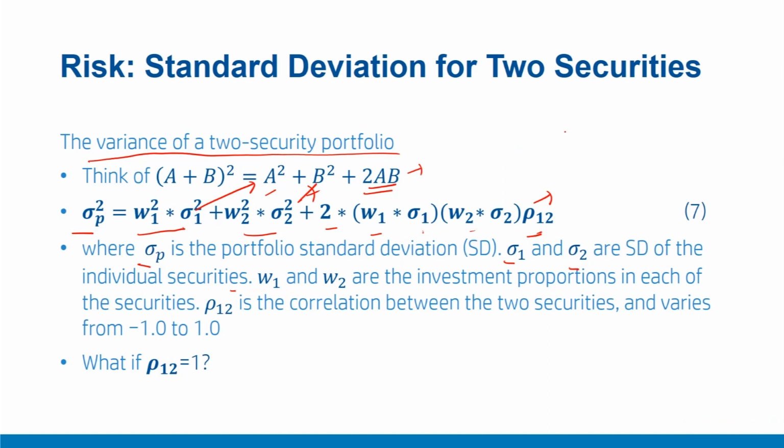If the portfolio carries only two securities, then W1 plus W2 should be equal to 1. Importantly, rho 1 2 is the correlation between these two securities, and it varies from -1 to +1. Now we'll try to understand with different scenarios what happens if this rho 1 2 is equal to 1, 0, or -1.